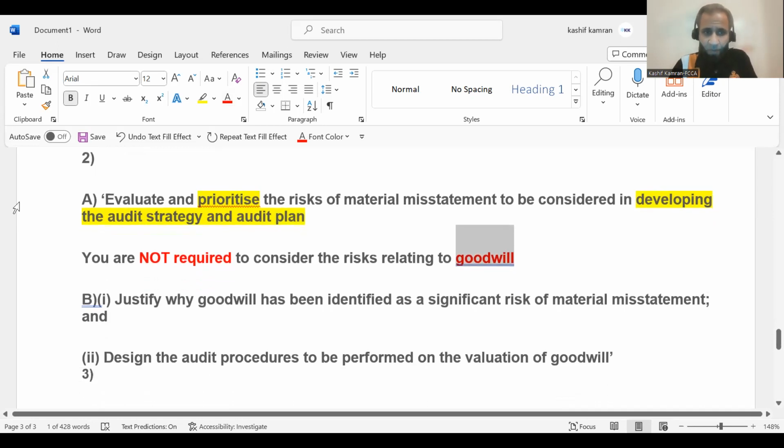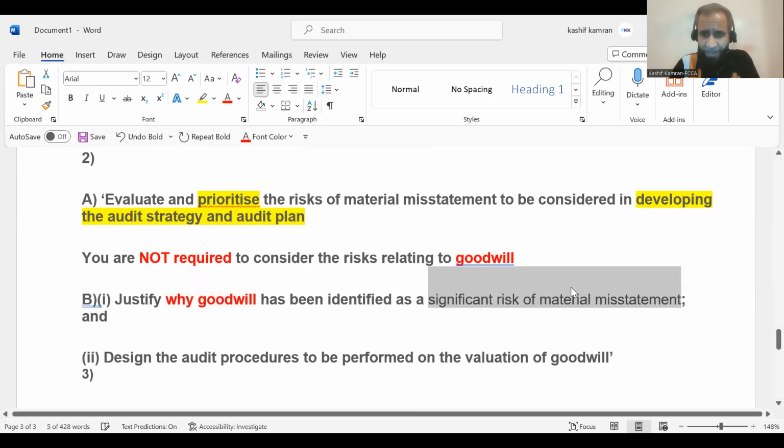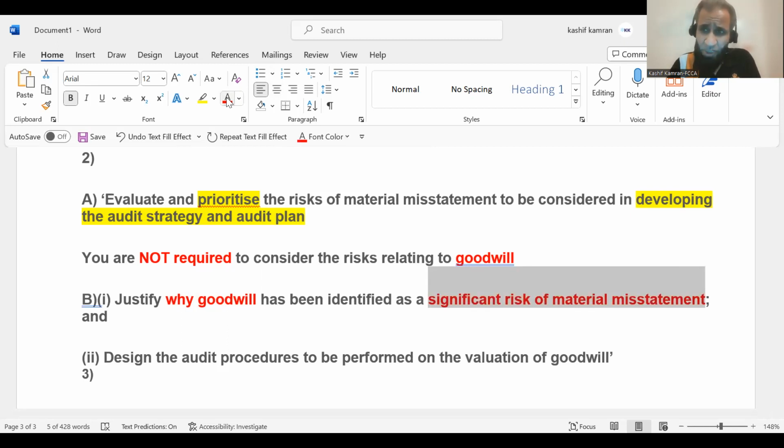Justify in the B requirement why goodwill has been identified as a significant risk. So the examiner is saying, why is goodwill a significant risk? Can you just justify that? And you know how you justify a risk. You need to look into the case study for goodwill. Firstly, you get your first mark by telling that goodwill is significant because it's material to the financial statements. You look at the value given to you in the exam paper.